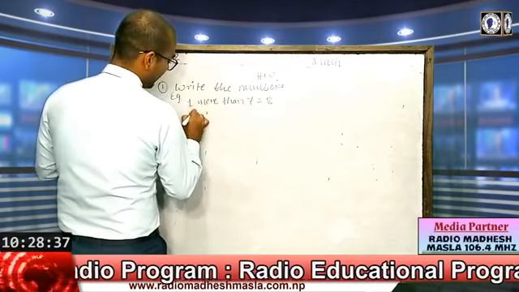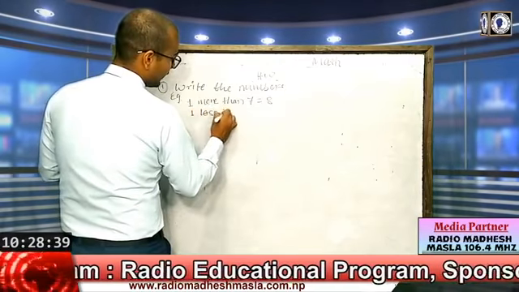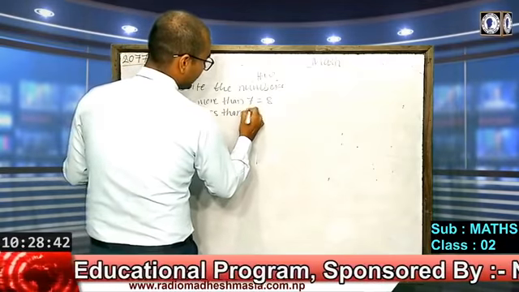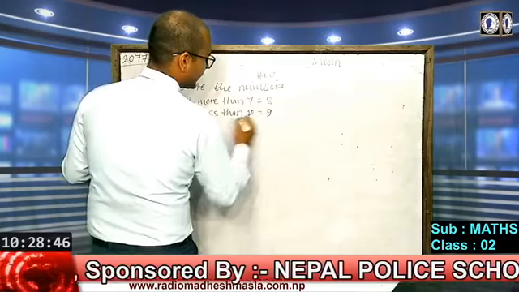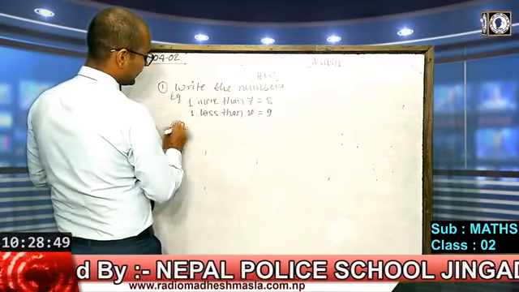And 1 less than, suppose 10, it means 9. In the same way, you need to do these questions.